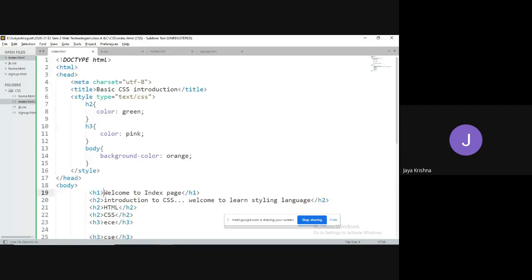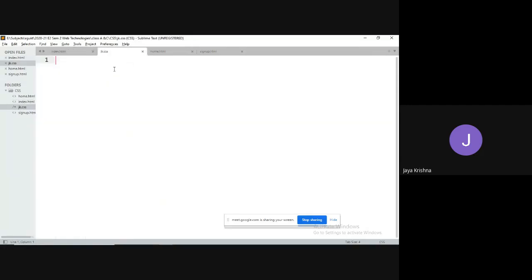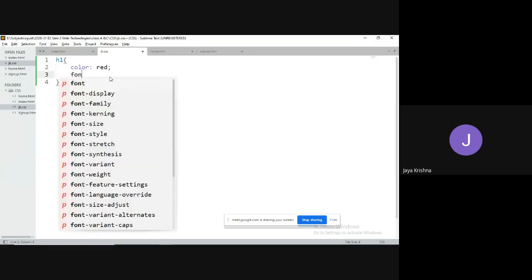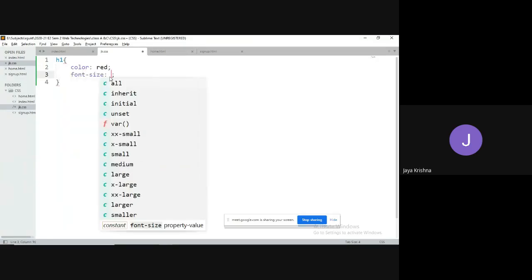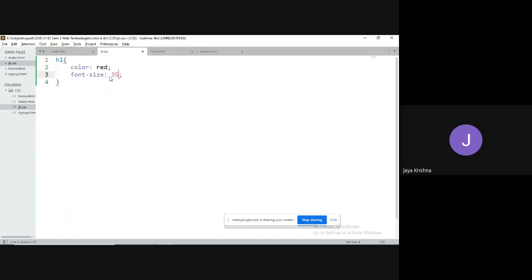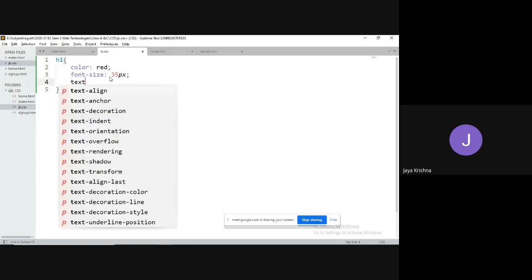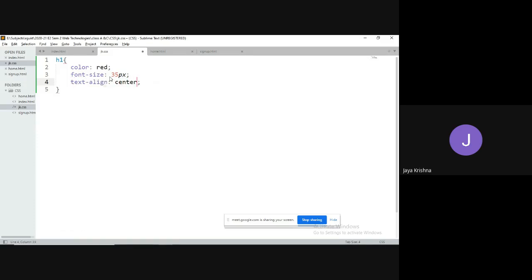Wherever the h1 tag is there in my website, for that tag I need to get those rules. h1 color equal to red. And font size equal to 35 pixels. And I have taken text alignment, text-align equal to center, like this.